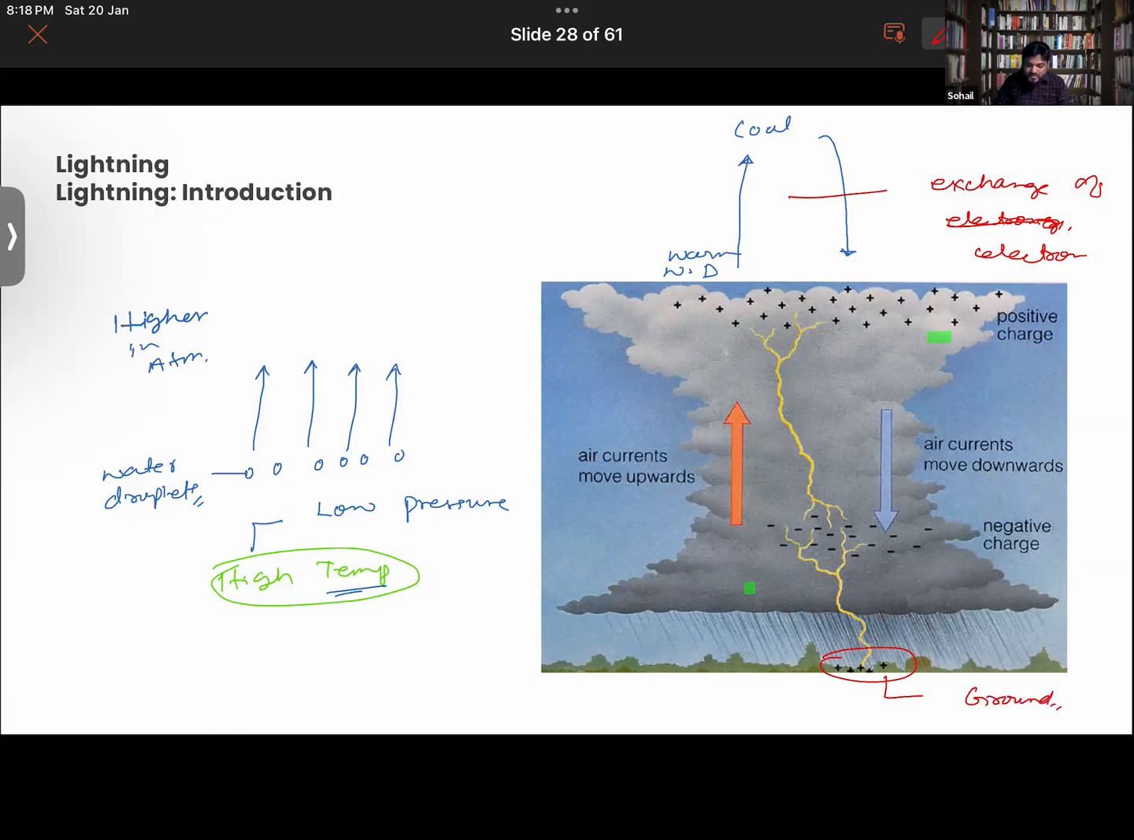So in this manner you will get to see, due to the friction between the hot air and the cool air, electrons are being exchanged, and that leads to positive and negative charge developing in the cloud. Getting it now, guys? So in this manner, what will happen? Lightning will happen.